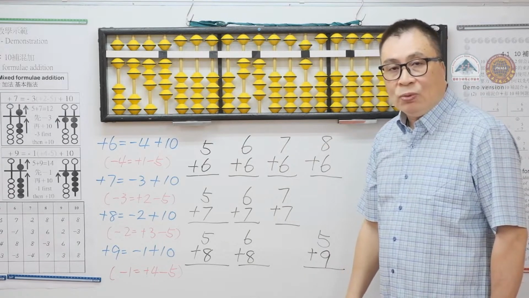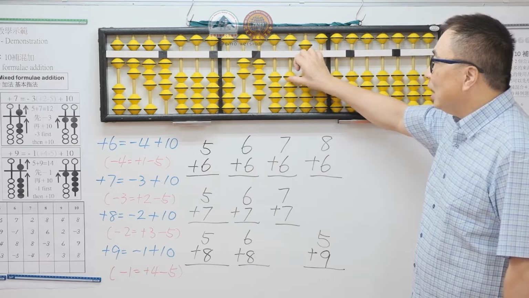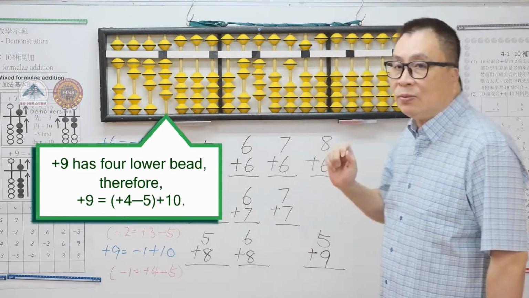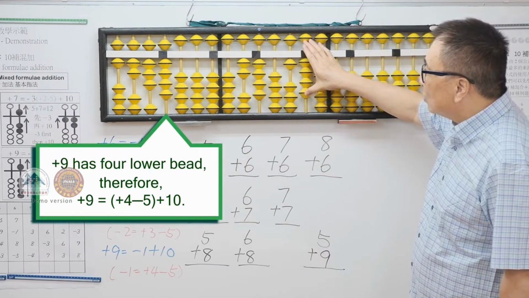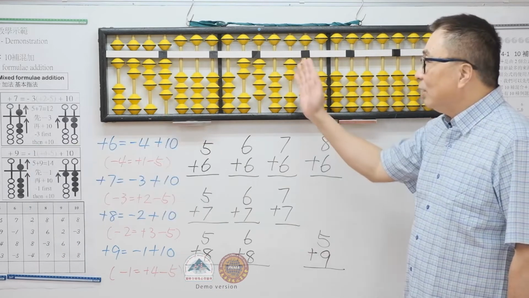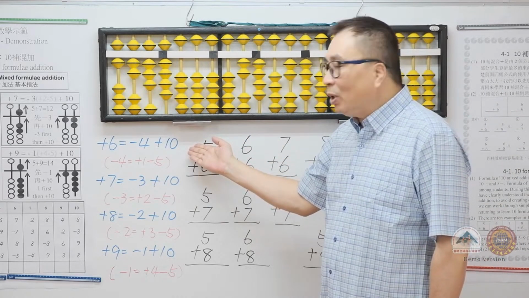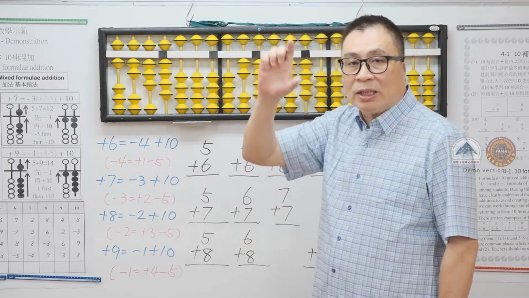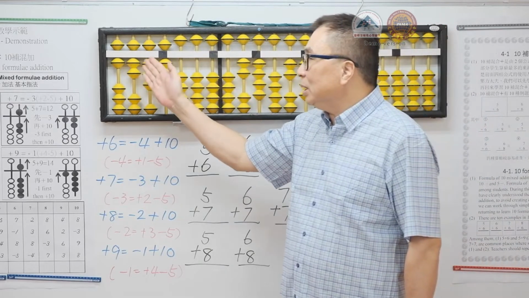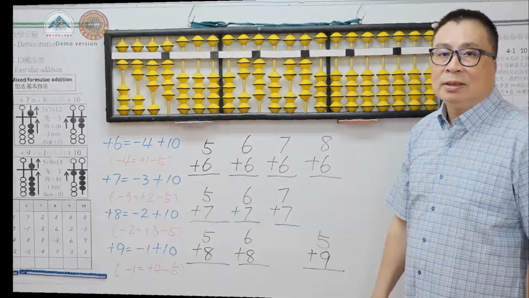If the student did not memorize the formulas or that they were not clear, they can refer to how many lower bits 9 has. We have 6 plus 9 equals minus 1 plus 10. Add another 9. 9 has 4 lower bits, so we bring 4 lower bits up with 5, then plus 10. The answer is 24. Hence, we have two methods here. One is to use the original formulas, and when we don't have enough to minus, we use 5's complement subtraction formulas. Another is to look at how many lower bits the number has, then we move up the lower bits accordingly and add 10.